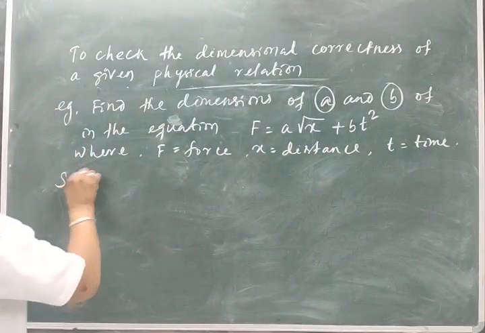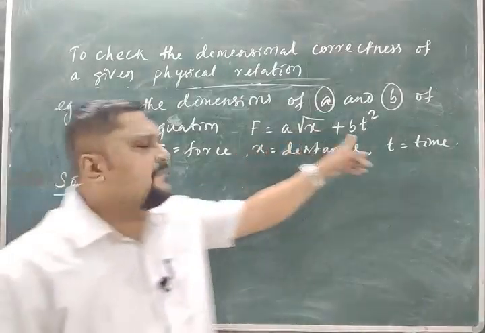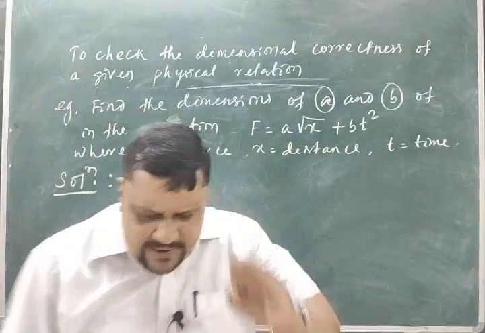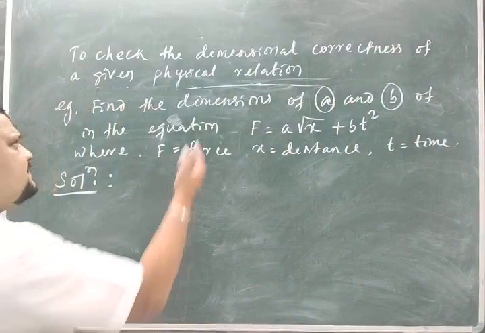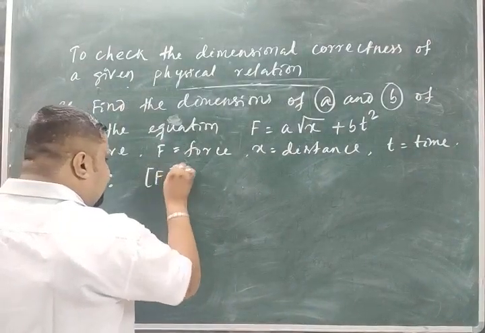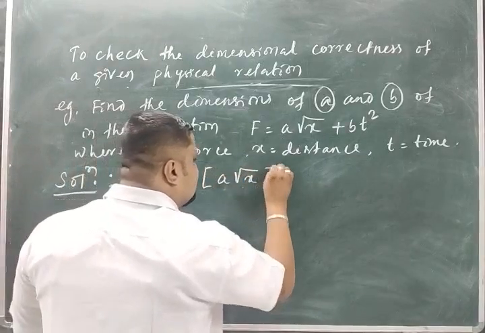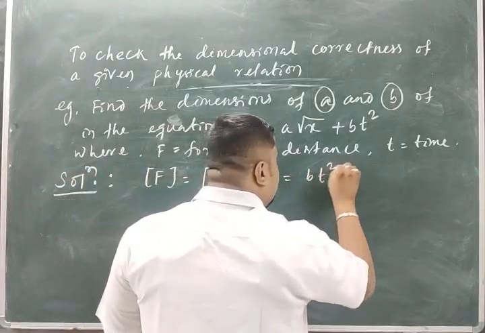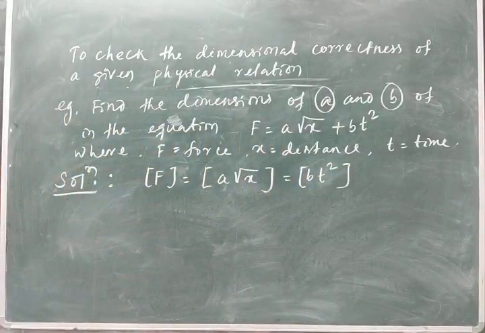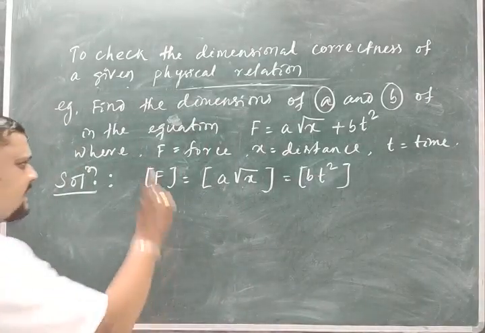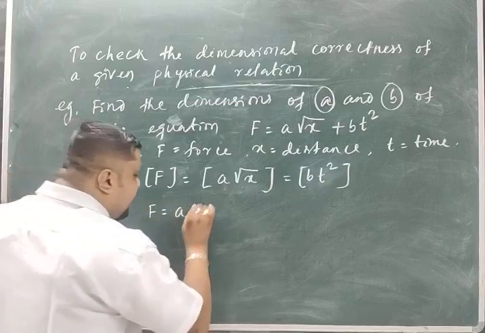So to solve this one, let me write the solution. I have to find the dimension of A and B, which are two unknown physical quantities. So what will I do here? As per this, the dimension of F should be equal to the dimension of A root over x, which should be equal to the dimension of bt square. I know about x and t and F. So first, if I want to find the dimension of A, then I will check this one. So F is equal to A root over x.